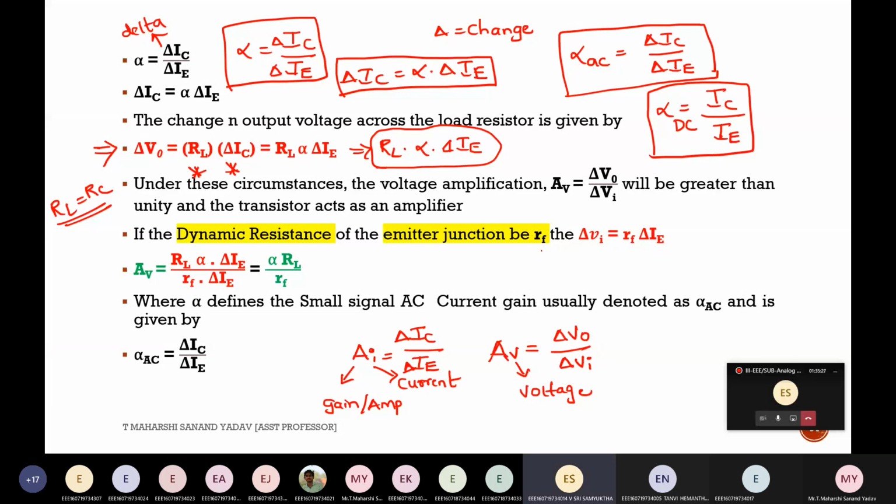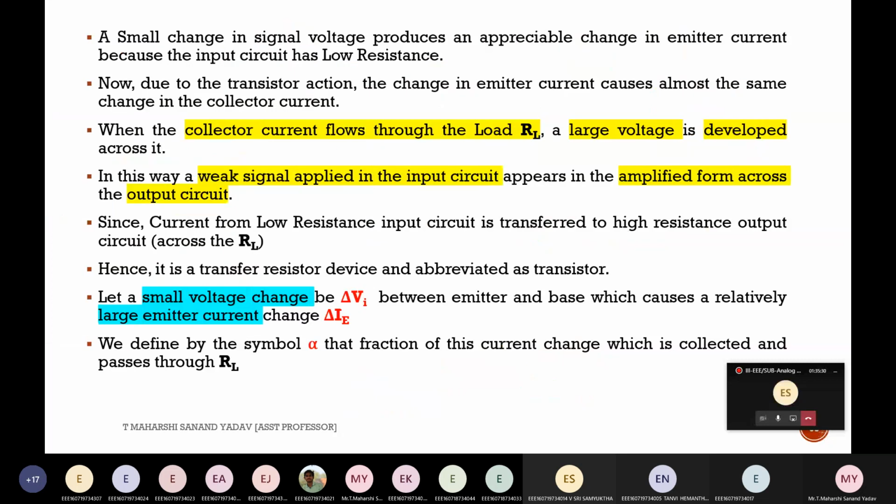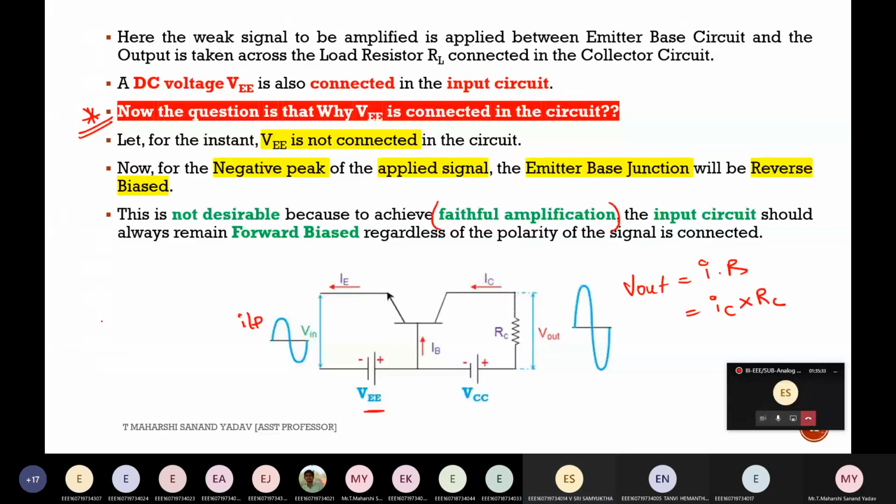And how to calculate input voltage VI? Input voltage can be written as I into R. What is input current? IE. Suppose there is one resistor present here, I'm considering this as RF. So I can write it as IE into RF.